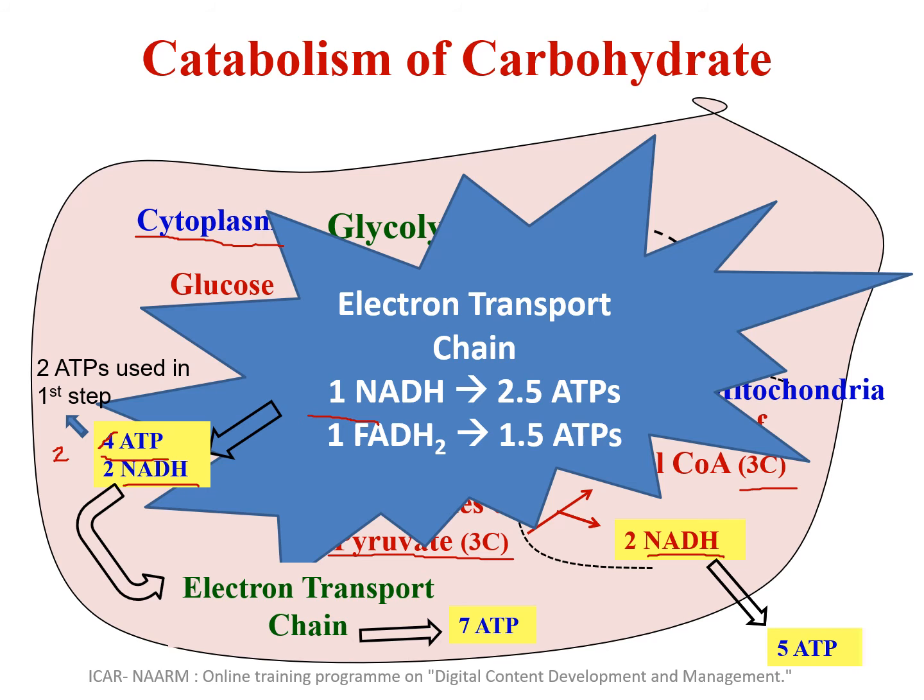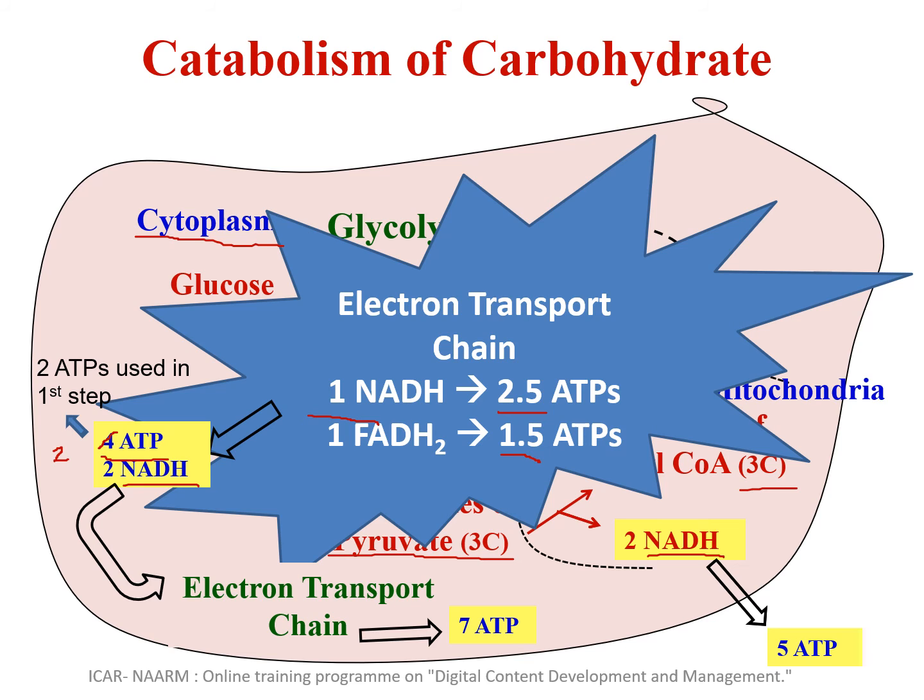NADH and FADH2 go to the electron transport chain and transfer the electrons they have gained from these metabolic pathways. When one NADH transfers its electrons to the electron transport chain, it results in production of 2.5 ATPs, and one FADH2 will yield 1.5 ATPs.